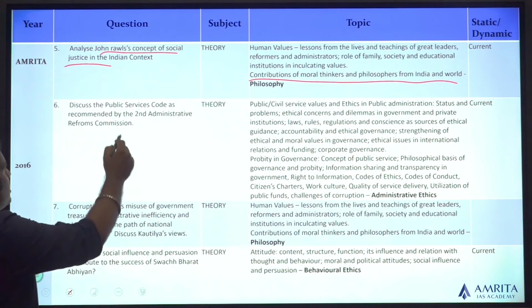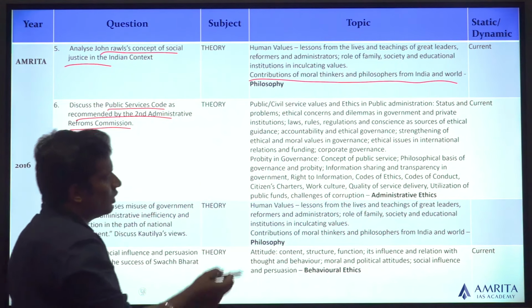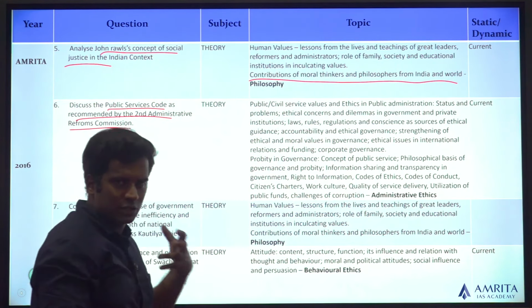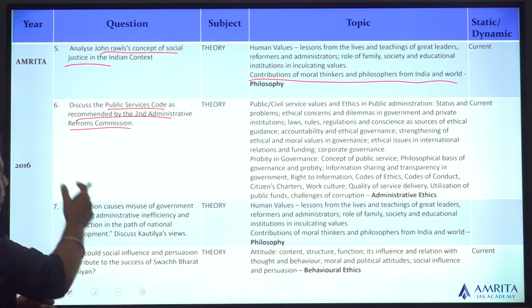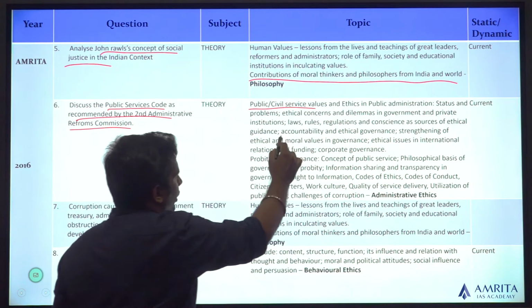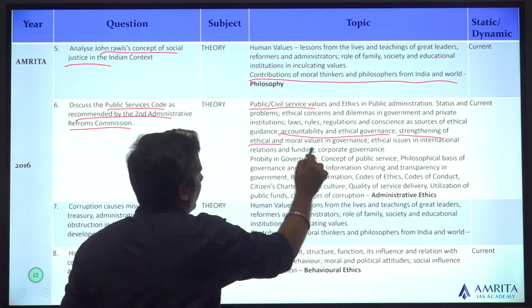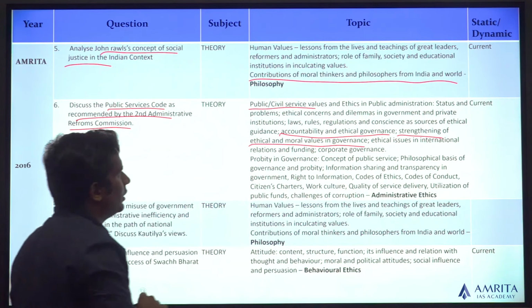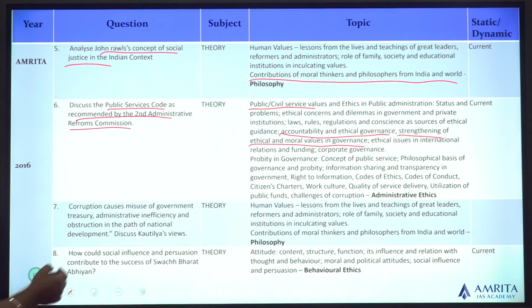Again, discuss public service code as recommended by the second ARC. This is based on current affair questions, the second ARC. They were talking about the public services bill and everything. So public service code, you can talk about what is the public civil service values, how you can bring accountability and ethical governance, how you can strengthen ethical and moral values in governance, and all this comes under the public service code. So you can prepare on the second ARC too.